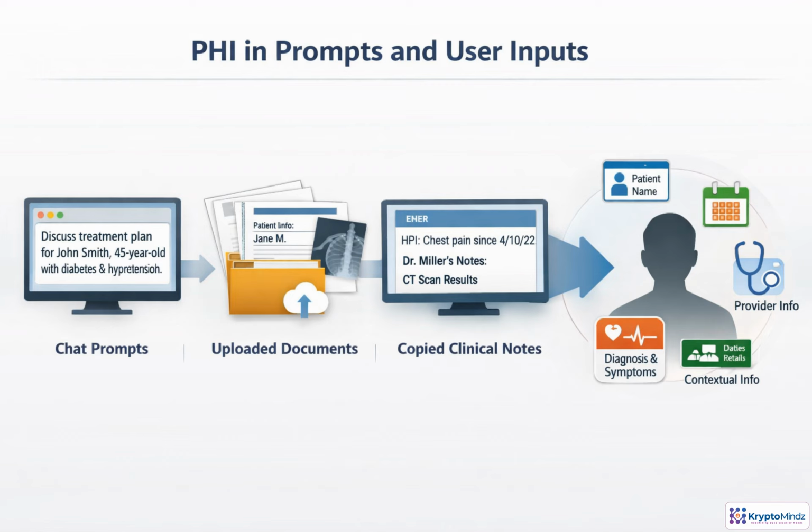PHI can enter an AI tool long before anyone thinks of it as a disclosure. A copied note, uploaded lab report, or detailed prompt may include names, dates, diagnoses, provider details, or enough context to identify a patient. The safest habit is minimum necessary. Remove identifiers, generalize details, and use only approved tools. Strong workflows also add redaction, PHI detection, and user warnings before information leaves the clinical environment.